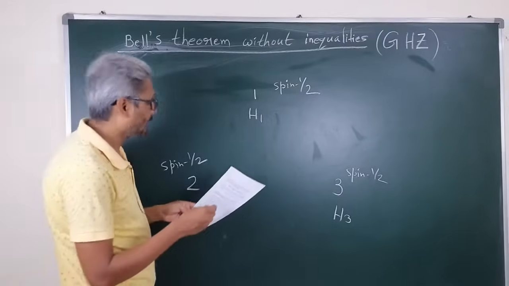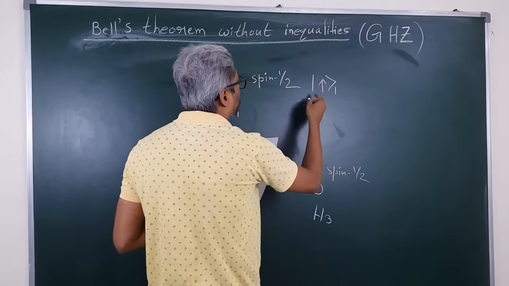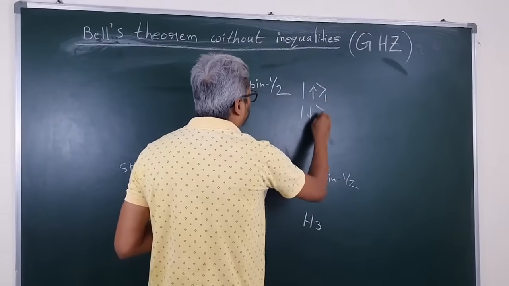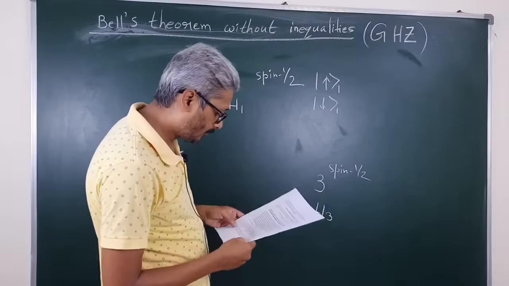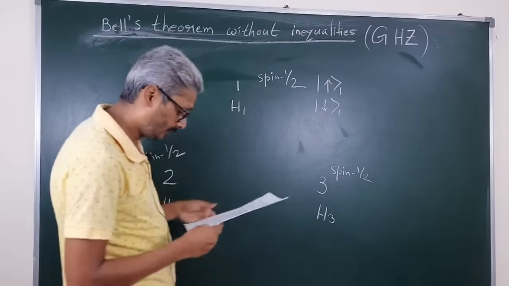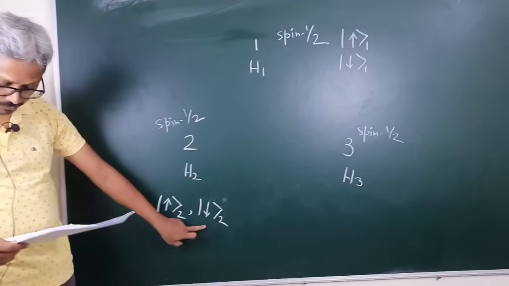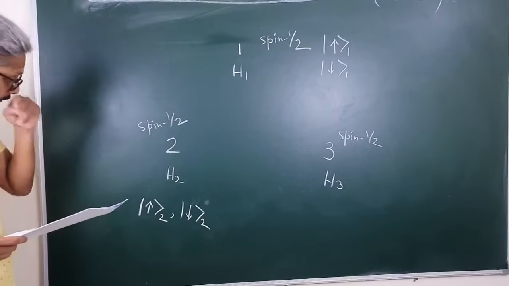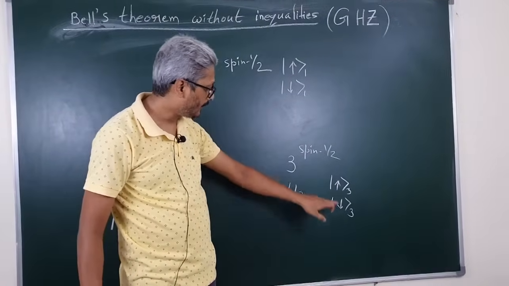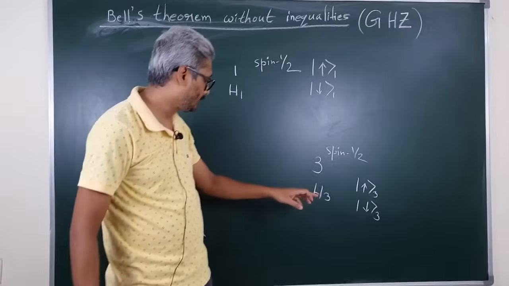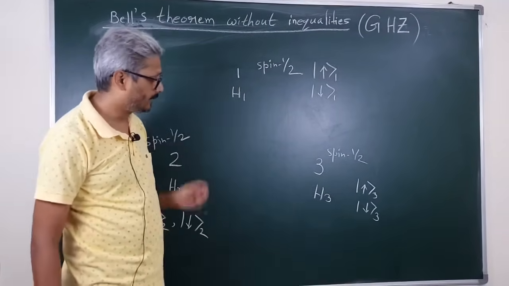Let these states be named up 1 and down 1. They represent a complete set of orthonormal bases for the Hilbert space H1. Similarly, up 2 and down 2 form an orthonormal basis for the Hilbert space H2, and up 3 and down 3 form a complete set of orthonormal bases for the Hilbert space H3.